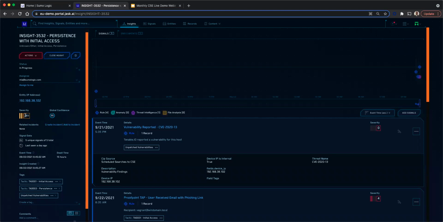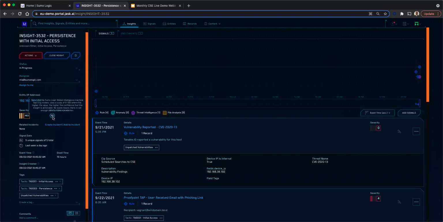You can see the severity of it. We can also see a global confidence here. This gives you the confidence that the insight you see here is actually malicious. We get this from the global cohort of customers who have faced a similar incident or security insight before. So we add to the score as you take action. When you investigate this and then close it, this adds to the score. And if you see that it is a false positive, you can close it saying this is not a valid insight as such. All of that adds weightage to this global confidence.